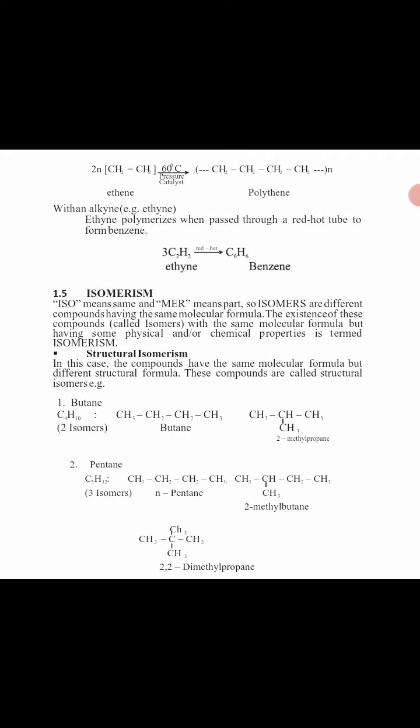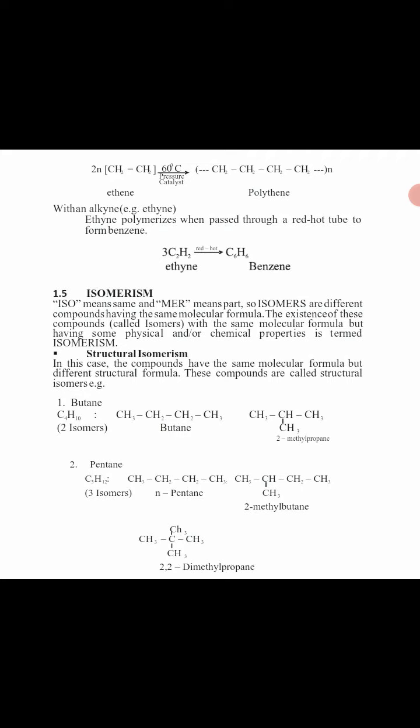So isomerism just means different compounds of a hydrocarbon having the same molecular formula but different structural formula. The structure is the difference between the compounds. Look at the first example I gave you: butane and 2-methylpropane. Do you see it now? Butane is a straight chain compound. 2-methylpropane is a branch chain compound.